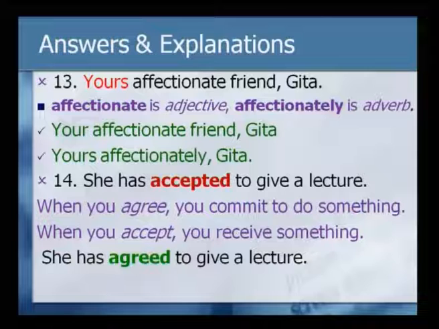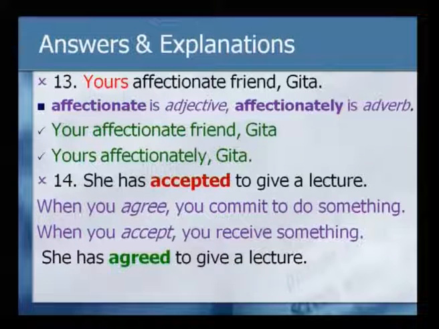Now, what is the error here? Affectionate is an adjective, that is fine. Affectionately is an adverb, that is also known to you. But when you use it along with "your", understand the position. It could be "your affectionate friend", so then it comes in the adjective position: your affectionate friend Geeta, or yours affectionately Geeta. So, if you are using "yours", then it should take the adverb form, yours affectionately Geeta. So, you cannot say "yours" with affectionate.